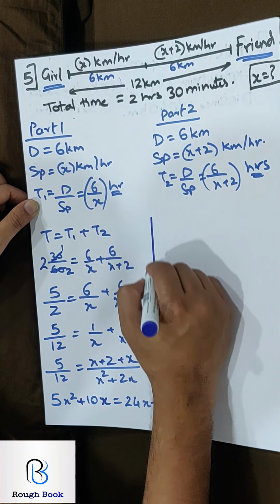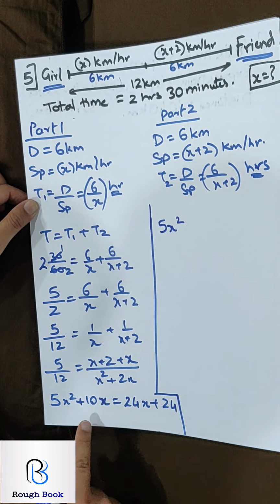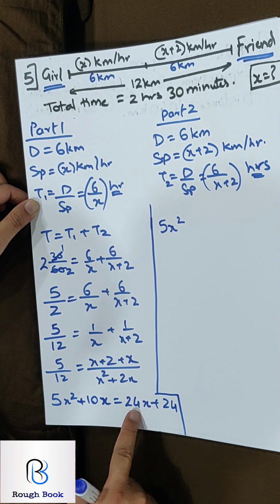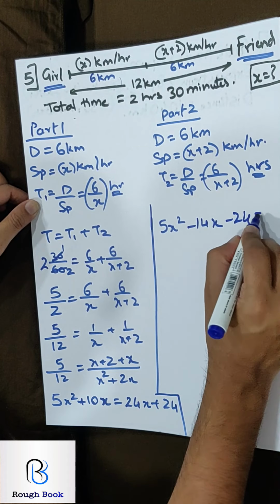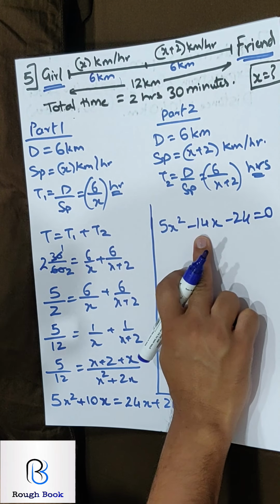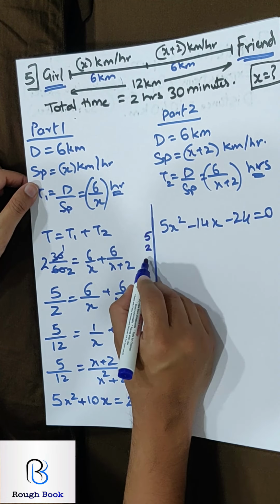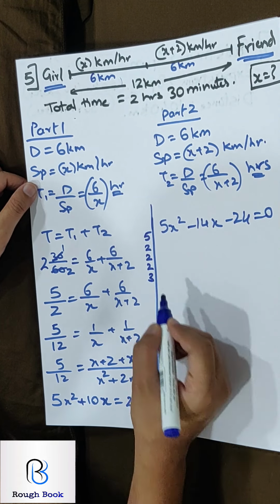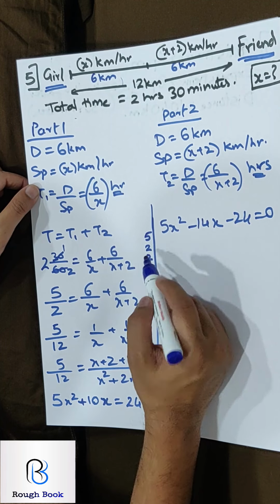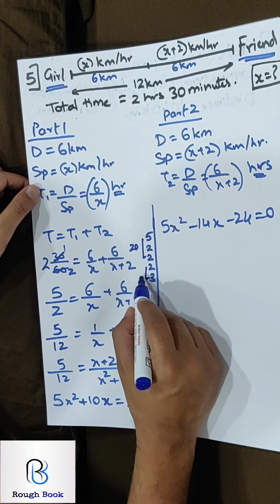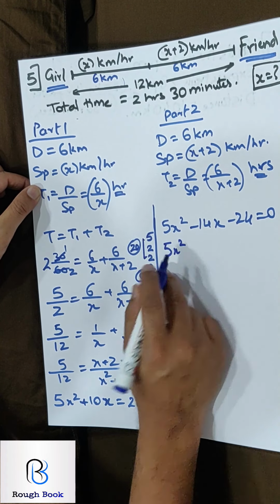So let's take this to the final form of the quadratic equation. So 5x square plus 10 minus 24 is minus 14x, and this comes here, so minus 24 equals 0. So I have 5 into 24 to get 14. So the factors are going to be 5 and 24 is 2 2s are, so 8 3s are. Now this I need for 14. So what if I take 5 2s are 10, 2s are 20 and 3 2s are 6. Look at them, 20 and 6 gives me 14. Yes, that's the way you need to split.